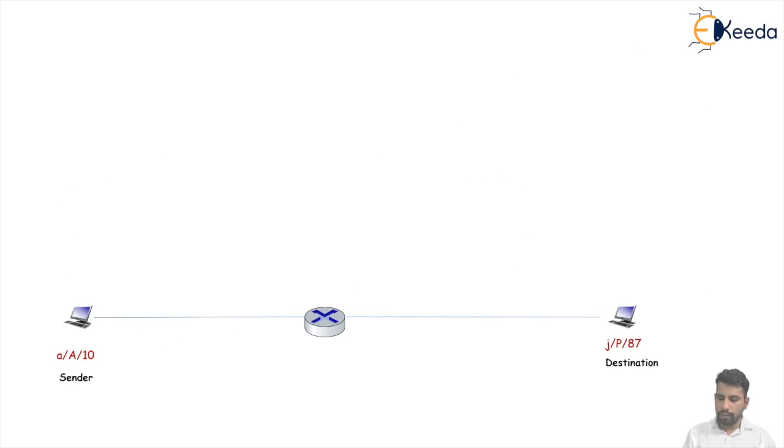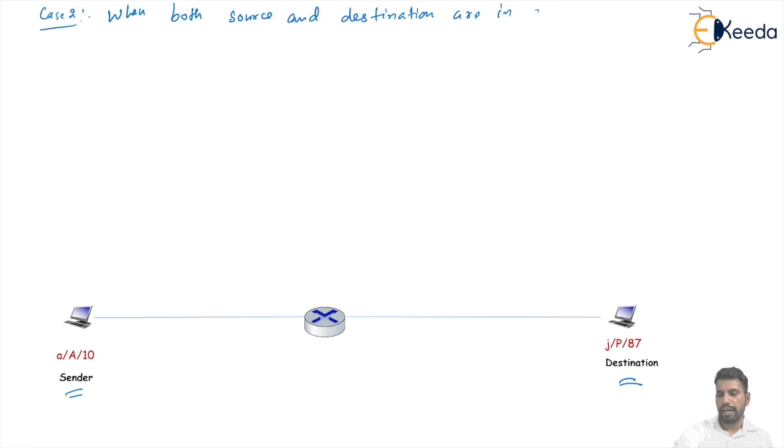The same case we will take here. This particular sender is present in one network and the destination is present in another network. This one is case number 2, when both source and destination are present in different networks.